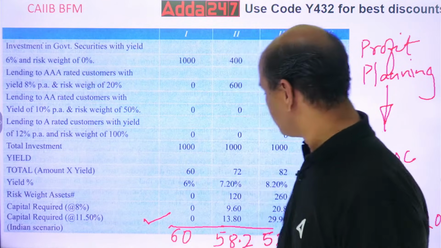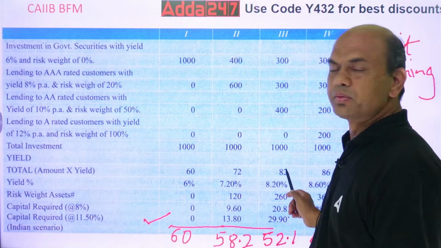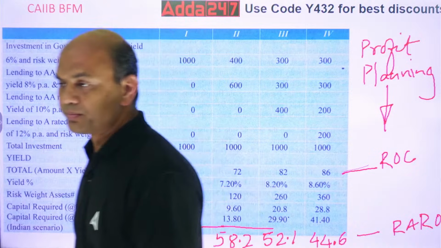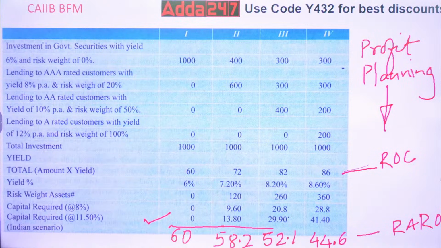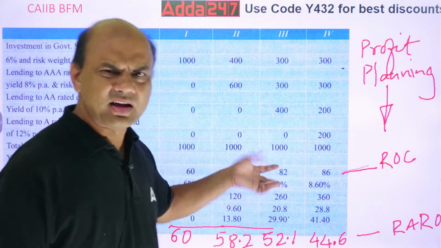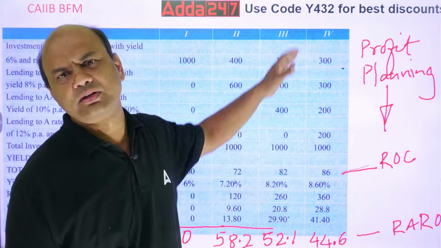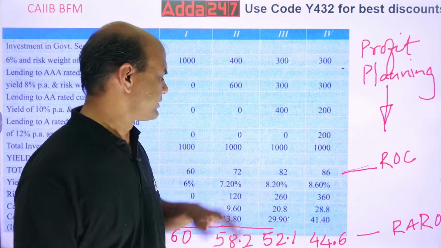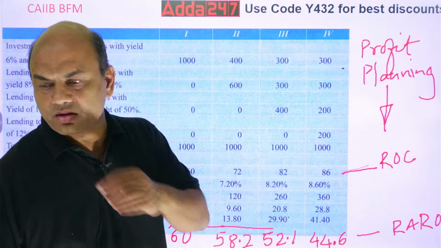Do the total. Total is 82. Check yourself, the total should be 82. Again do it, 82 upon 1000, 8.2%. Yield clear? 8.2%. Now next.